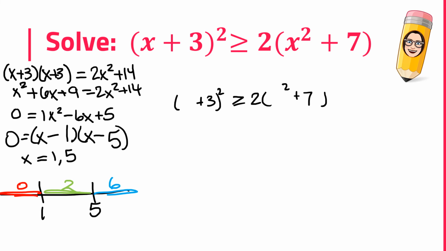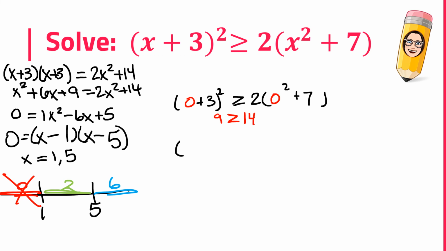I'm going to start with red, 0. Now be careful how you go about simplifying this, right? Parentheses first, 0 plus 3, 3, 3 squared, 9. 0 squared, 0. 0 plus 7, 7. 2 times 7, 14. Is 9 greater than 14? Is not, so that's a no-go.